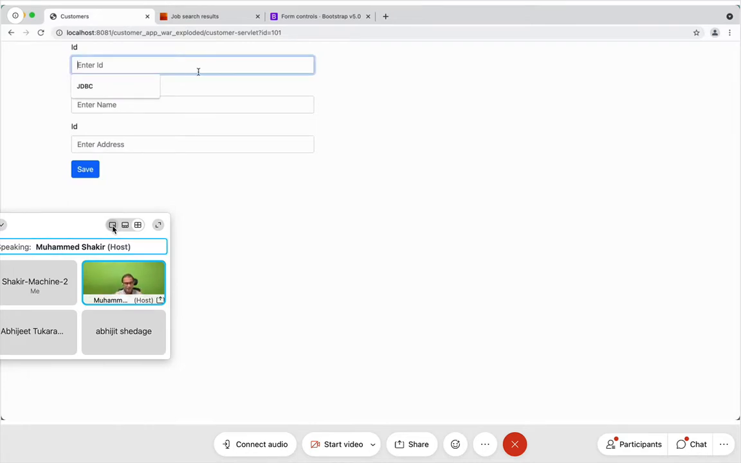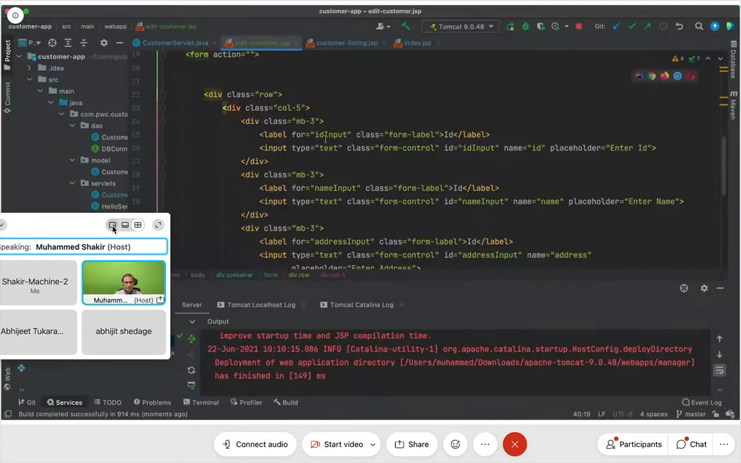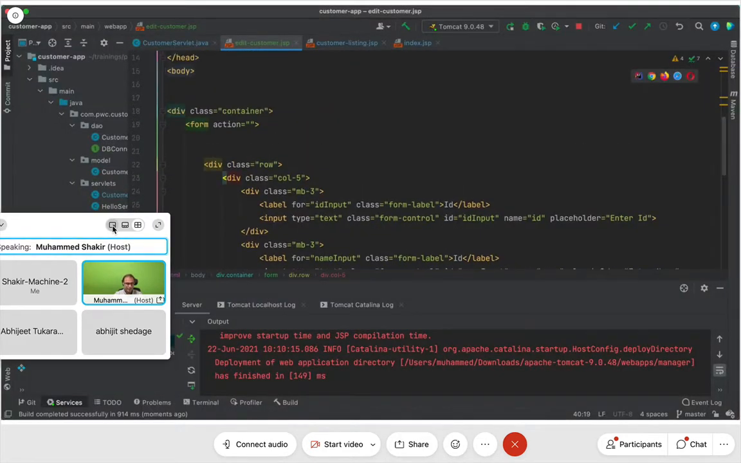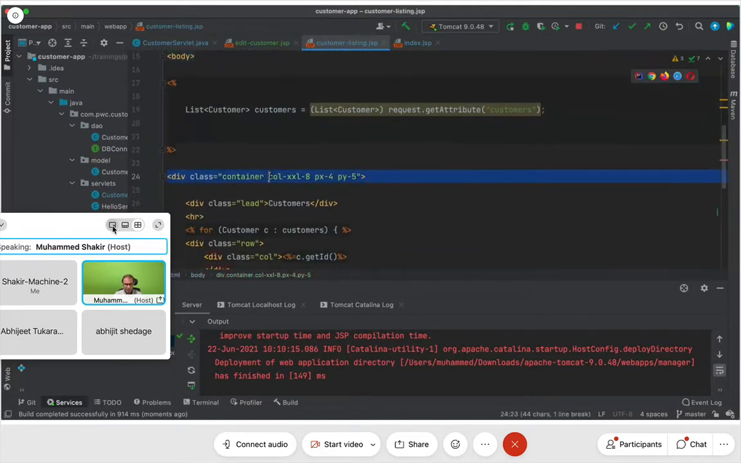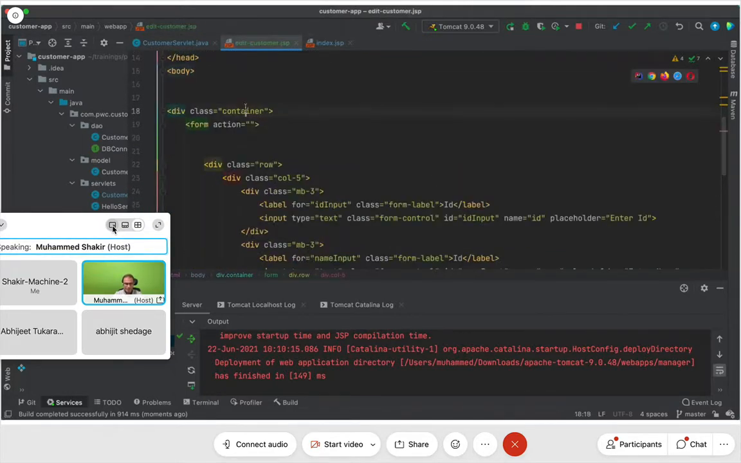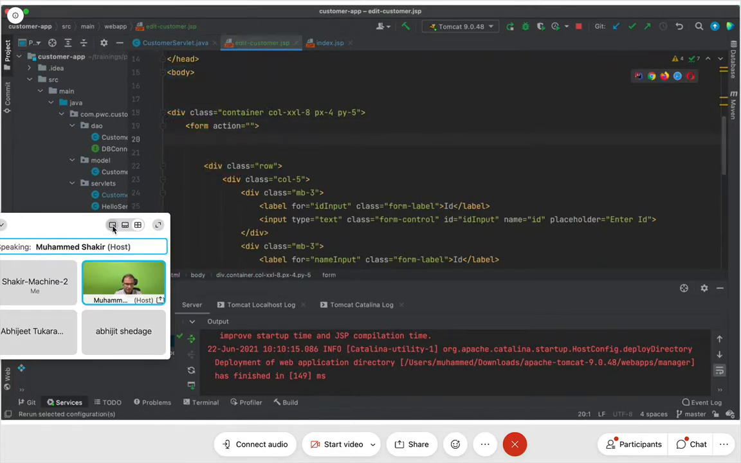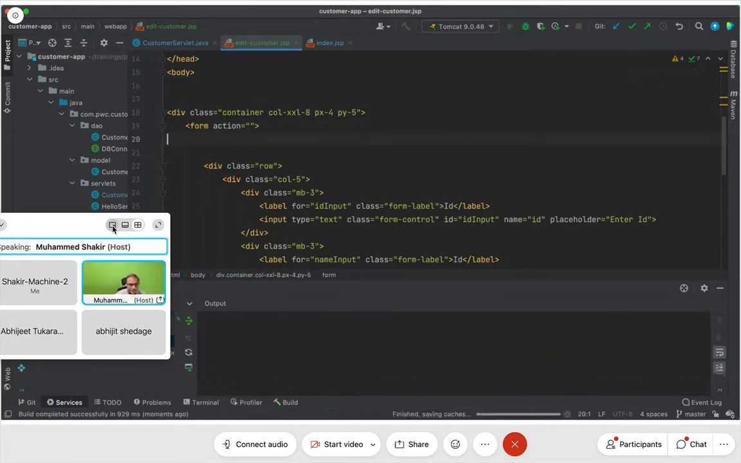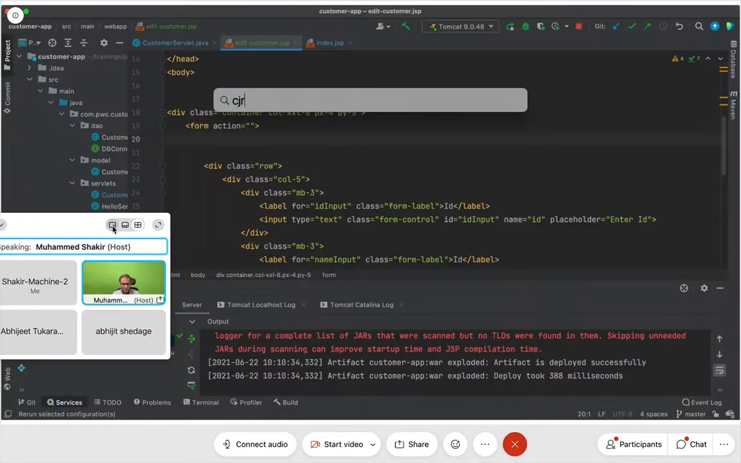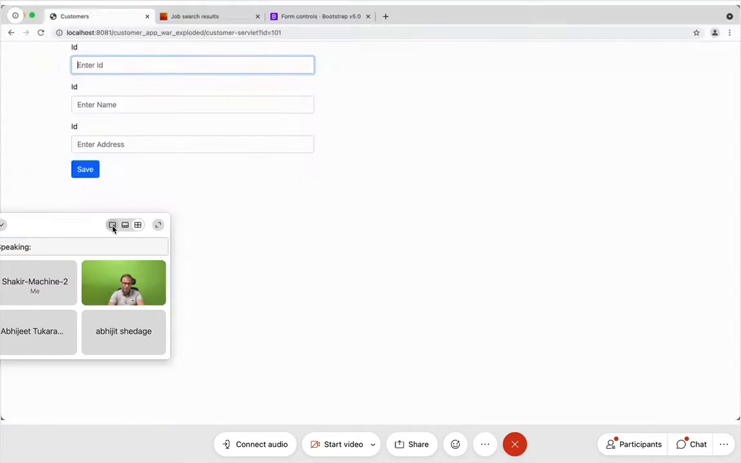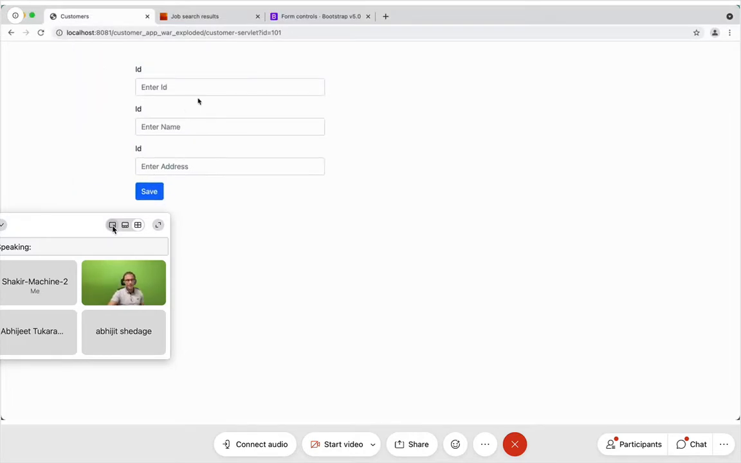Now there must be some padding from the top as well. So you see, in case of customer listing, this is what we have. I will do the same thing here for the containers. So this is now fantastic. Yeah, you see this? Perfect. So this is the form that I have, isn't it? So I have a form now.